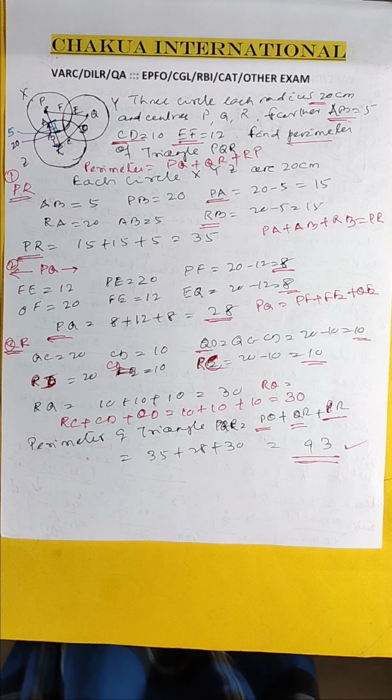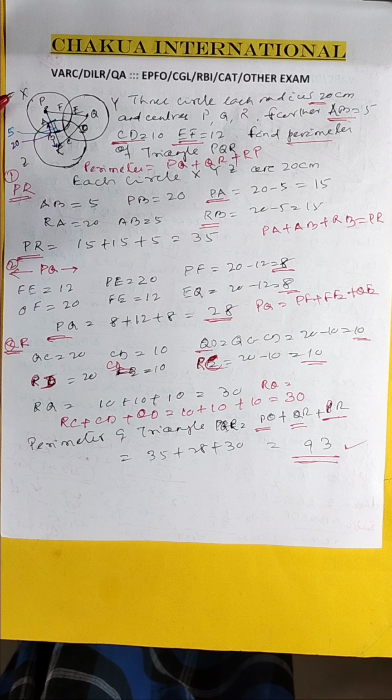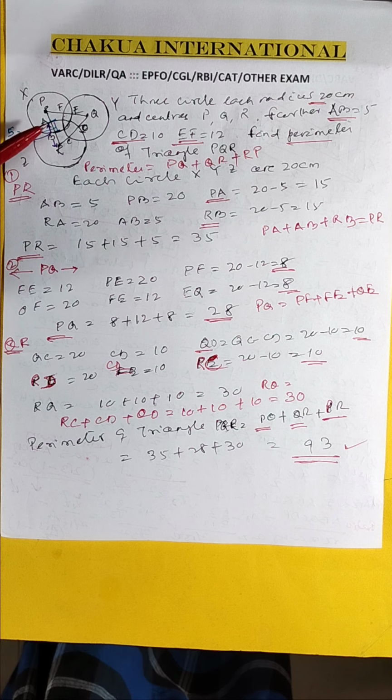Here, speaking from Chakwa International, there are 3 circles, each of radius 20 centimeters. You have to find the perimeter of this triangle. The triangle is made by connecting the center points of the 3 circles.